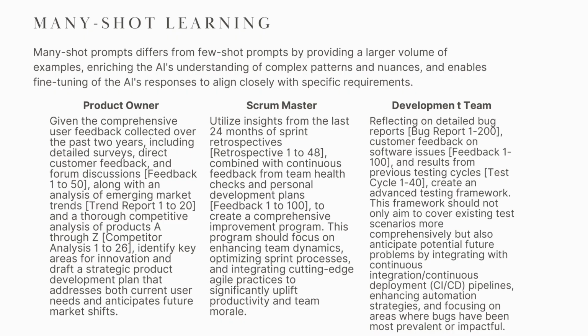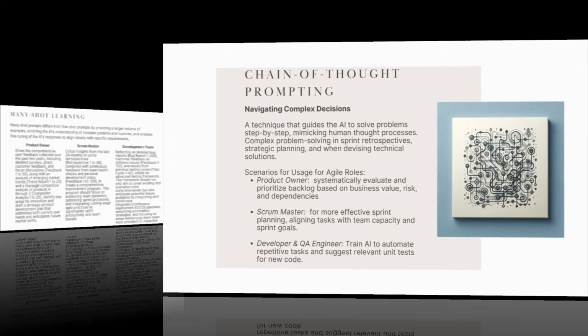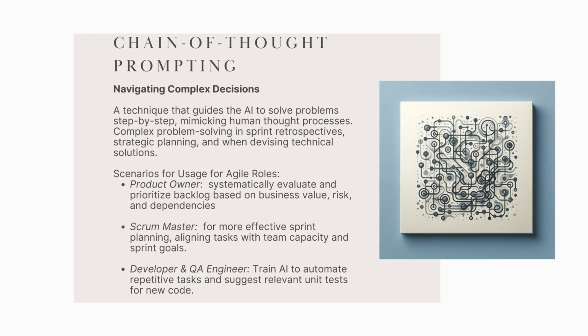For a development team, the prompt could include detailed bug report 1-200 to help them create a more robust testing framework. The AI isn't just guessing, it's finding patterns across hundreds of data points to inform its recommendations, leading to insights you might have missed. Now, let's talk about tackling complex problems with chain of thought prompting.